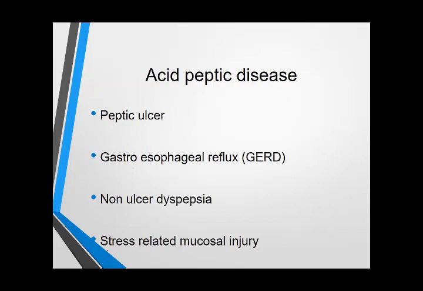Okay, yes. Acid peptic disease is a group of disorders that cause ulceration and erosion in the lining of the mucosa of the gastrointestinal tract. It is a defect in the lining of the mucosa, and peptic ulcer is one of them. Others are gastroesophageal reflux disease, known as GERD, non-ulcer dyspepsia, and stress-related mucosal injury. All come under the heading of acid peptic disease.